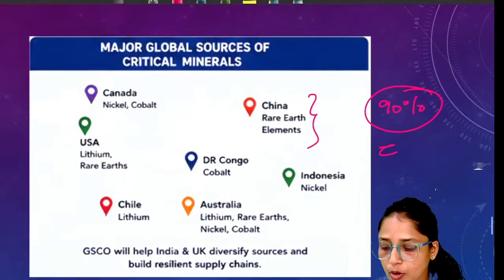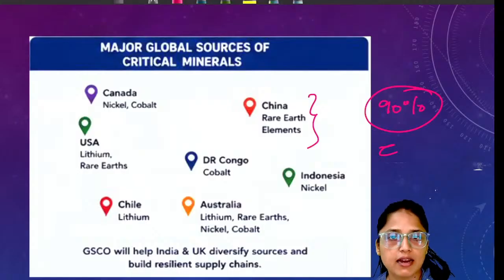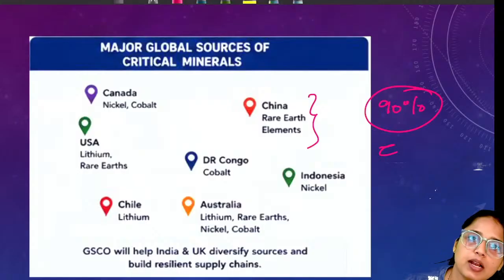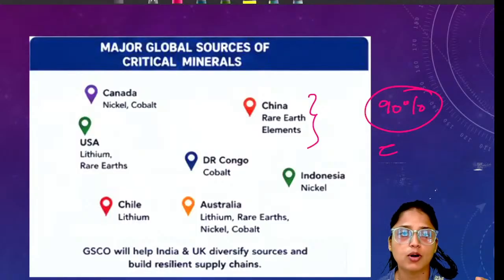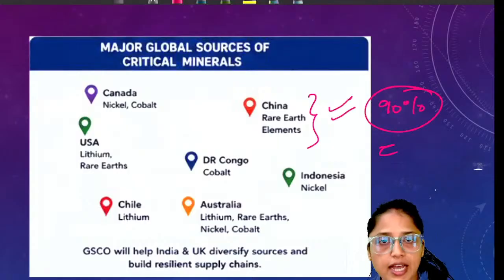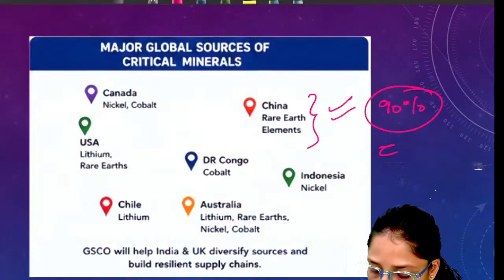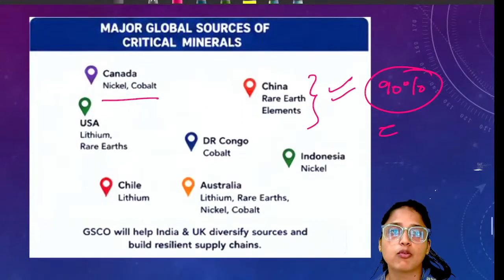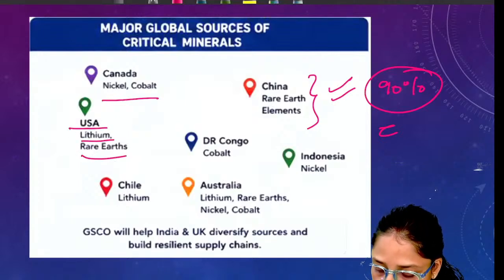But the main point is that other countries are also very good reserves of two or three important minerals. China is a major hub of only rare earth elements. In Canada, we mainly find nickel or cobalt. In the USA we find lithium as well as rare earths. In Chile we find lithium.